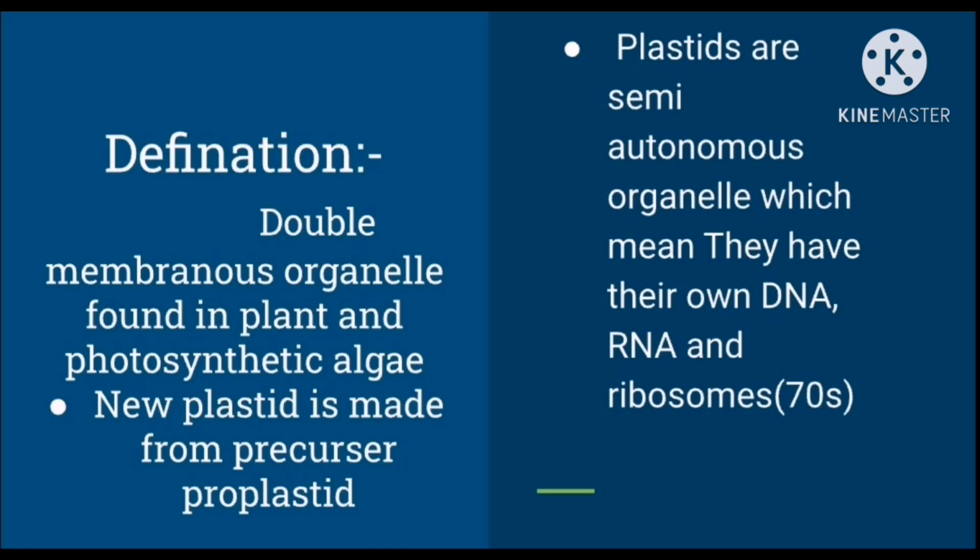Plastids are semi-autonomous organelles, which means they are less dependent on the cell for their survival because they have their own circular DNA, ribosomes, and RNA. And new plastids are made from the division of proplastids, which means old plastids. Scientists also think that plastid was once cyanobacteria. Later they entered the cell and started living there, and this theory is called endosymbiotic theory because they have 70S ribosome and circular DNA as present in cyanobacteria.